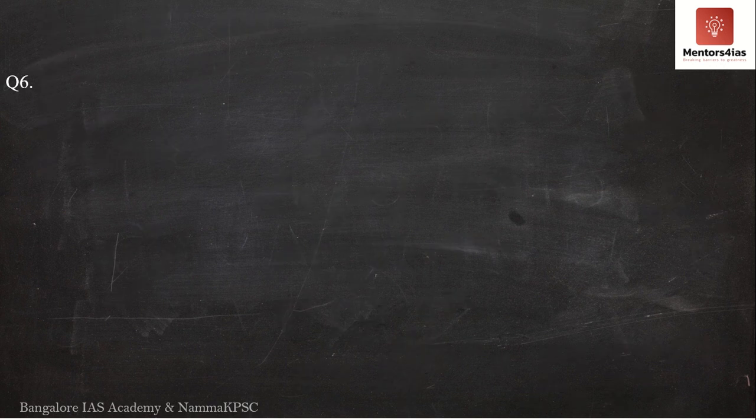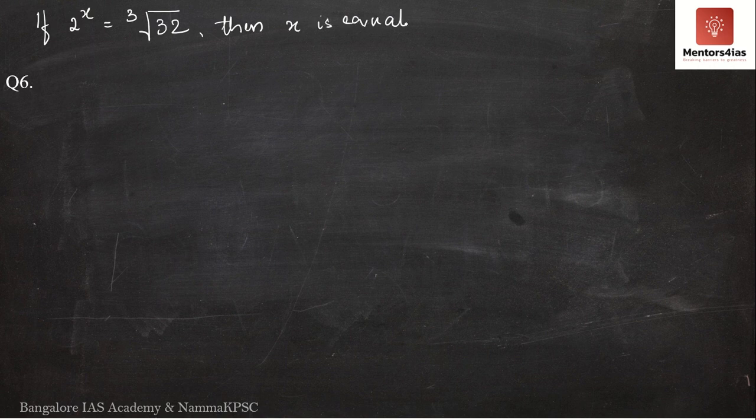Question number 6. Question number 6 says, if 2 to the power x is equal to the cube root of 32, then x is equal to what?